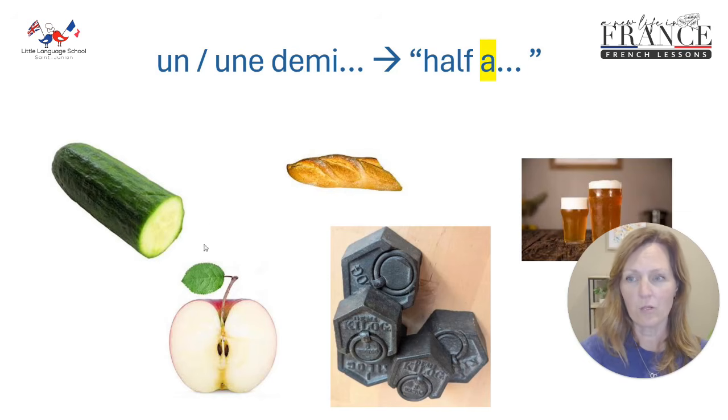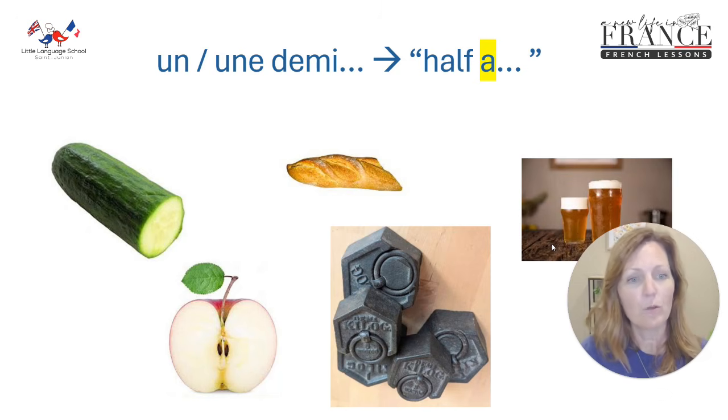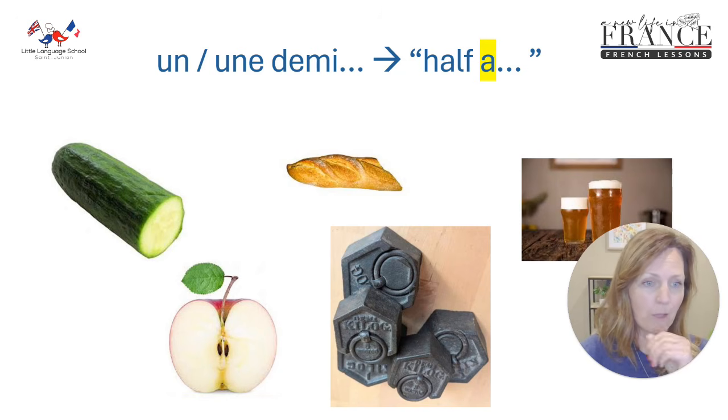So let's have a look at a few. So half a cucumber. A cucumber is masculine, so we would say un demi-concombre. Half a baguette, une demi-baguette. Half an apple, une demi-pomme. Half a kilo, un demi-kilo. Half a pint, une demi-pression. Pression is the one on tap. So une demi-pression. Sometimes they will just shorten it to une demi, and it will be understood that that's what you want, a half a beer.